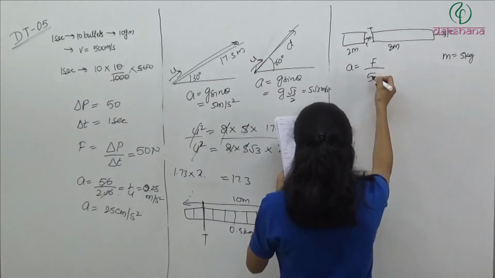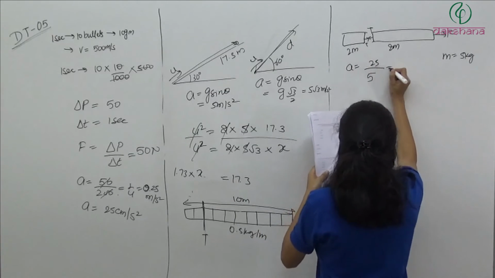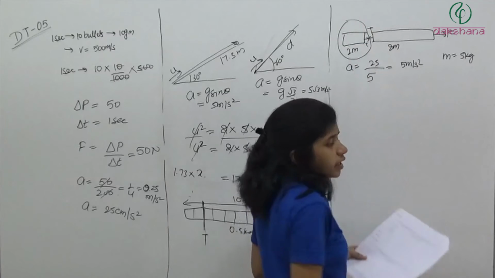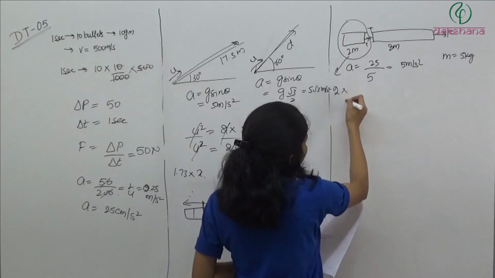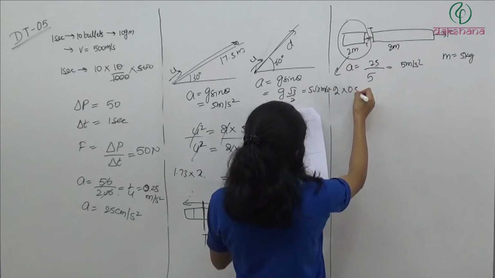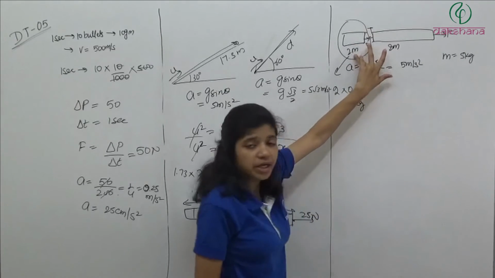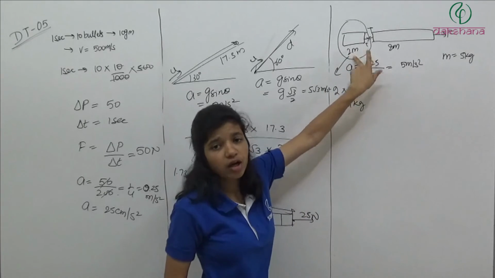So force divided by mass. Force कितना लगा रहे हैं हम? 25 Newton. So 25 by 5, acceleration is 5 meter per second square. So acceleration of this will be 5 meter per second square. So now its mass is how much? 2 into 0.5. It is 1 kg. है ना? 1 मीटर का मास कितना है? 1 मीटर का मास है 0.5. 2 मीटर का मास कितना हो जाएगा? 1 kg.